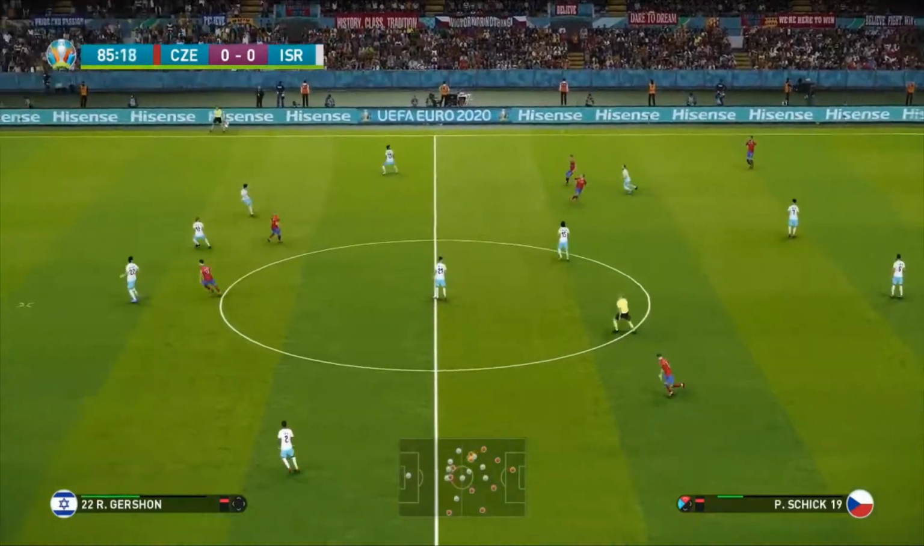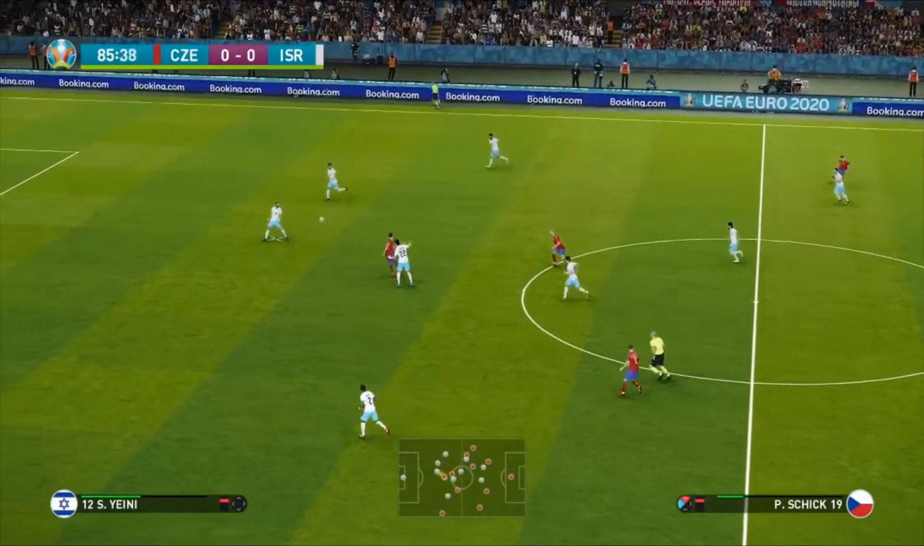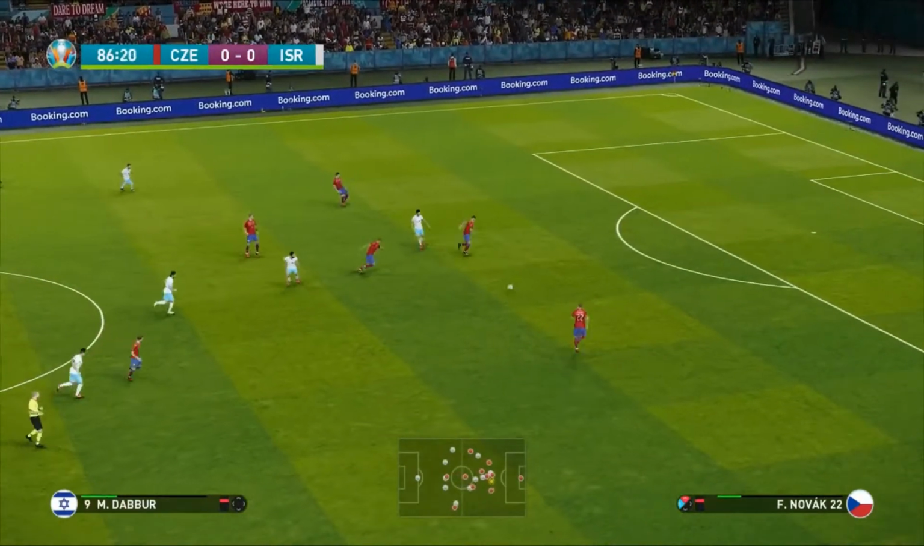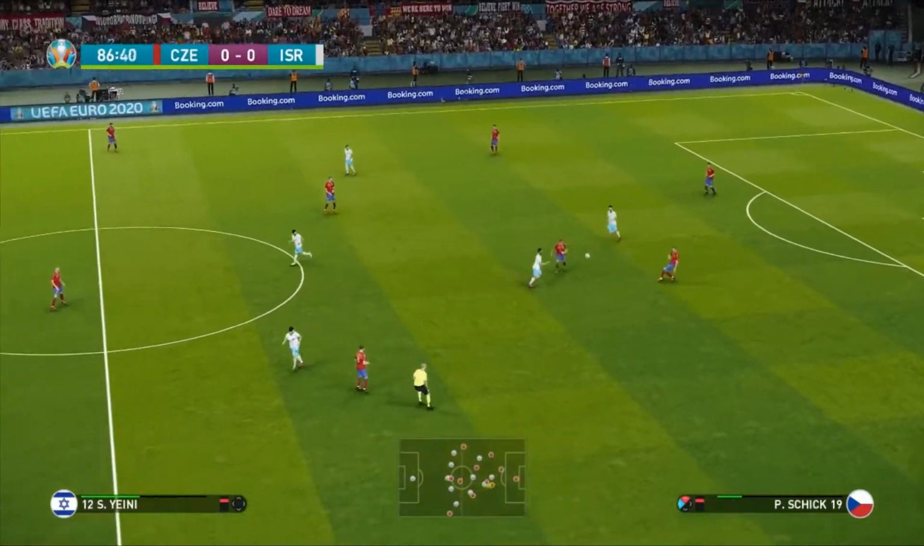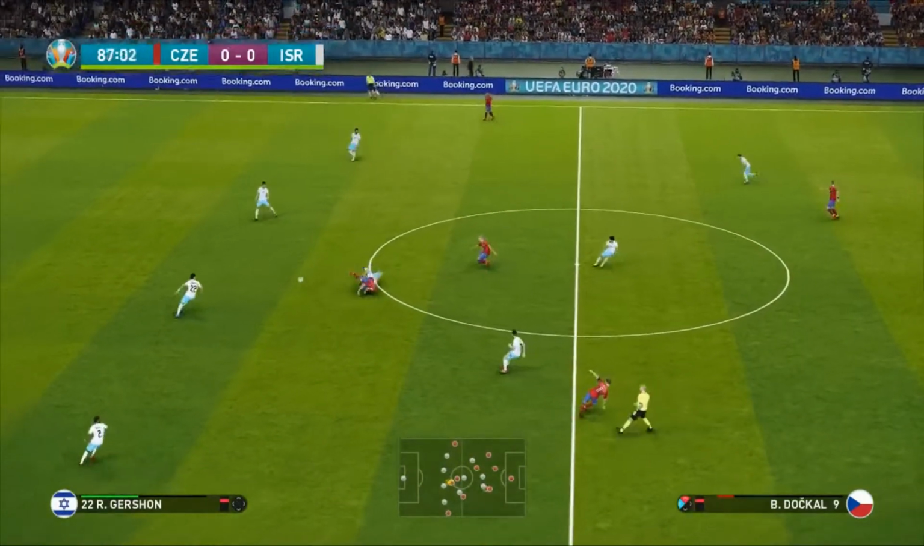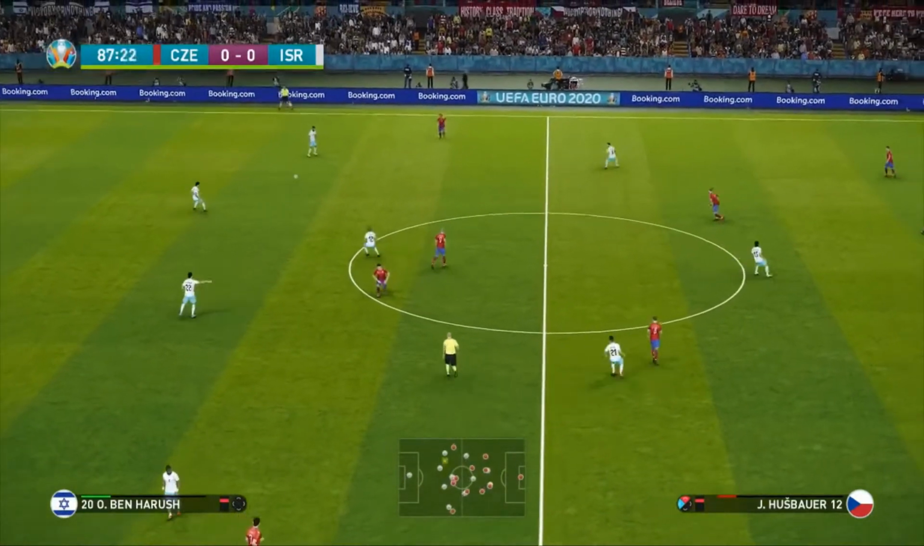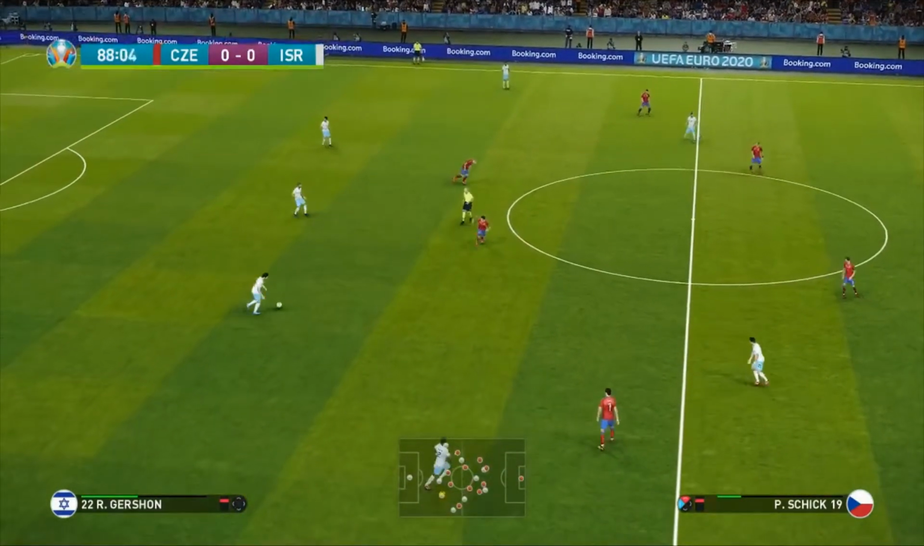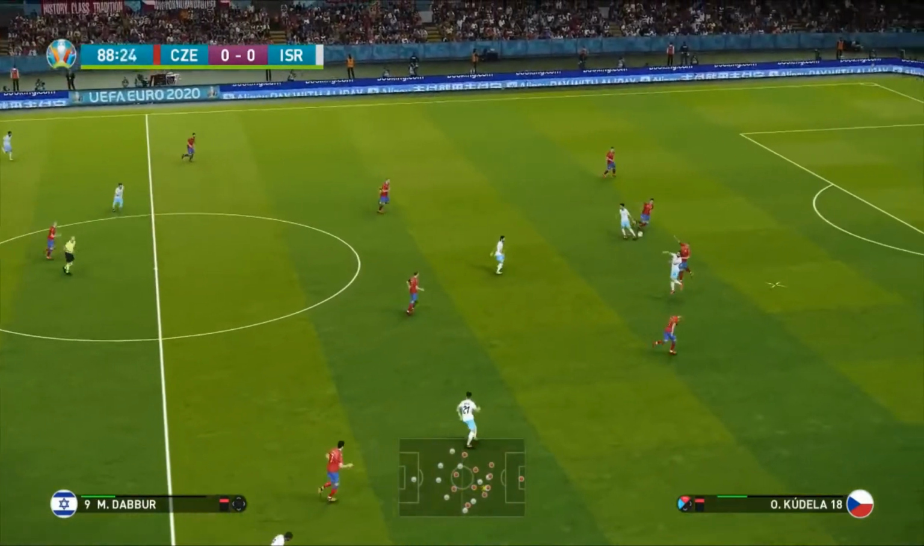Well, the Israeli manager's not happy here. He's a bit upset with the tackle that went in earlier, a bit of a clash of heads. Now here are the last couple of minutes of this game. I don't think there'll be a great deal of additional time. Gershon. Both sides need to push to get the winner, of course. England dropping points against Croatia means that one of these sides needs to take the 3 points.